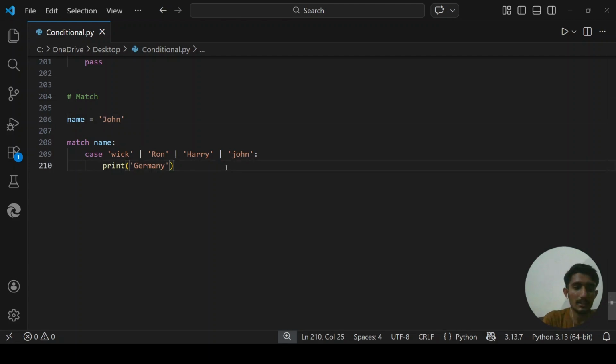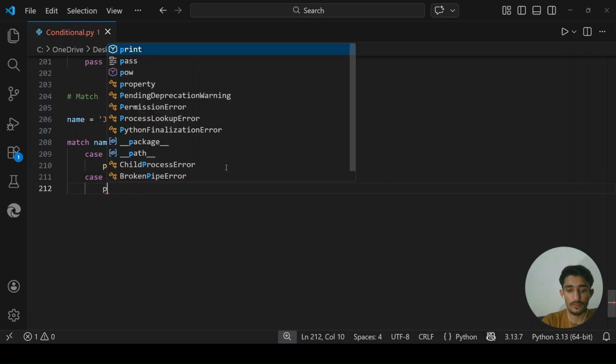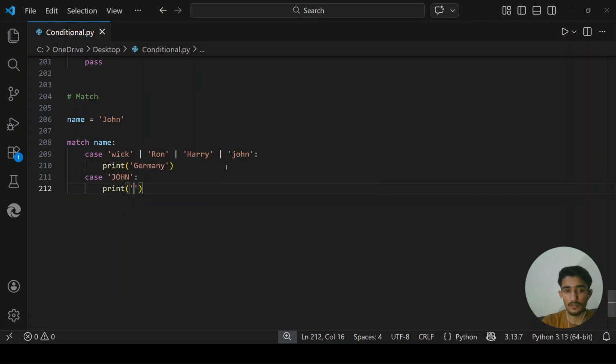So now we need another case to match where John is there. Let's say if there is a case, John, both letter capital. If it is John, parent, he lives in China.